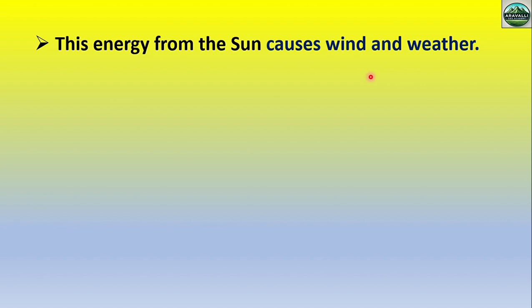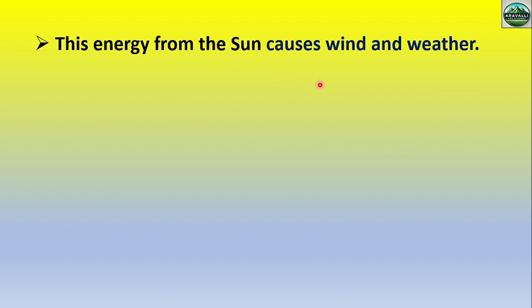Okay, there are two heat engines of the Earth. One is external, one is internal. Okay, so the external heat engine of the Earth is the sun. The sun provides the energy, and this energy is responsible for weather phenomena or wind generation. And the internal heat engine is in the mantle, where heat is produced due to radioactive decay. Okay, and this heat energy is responsible for plate tectonics.